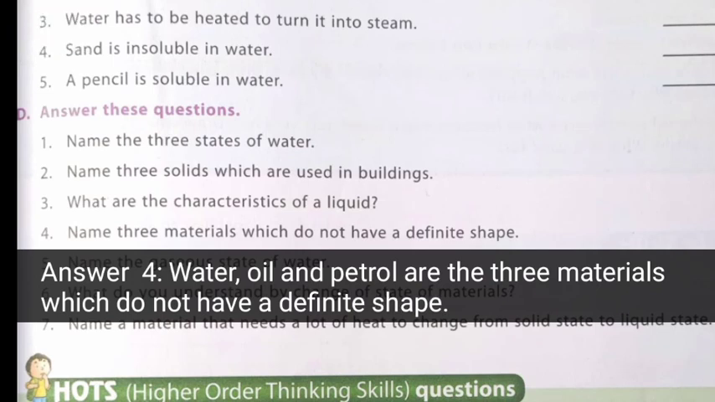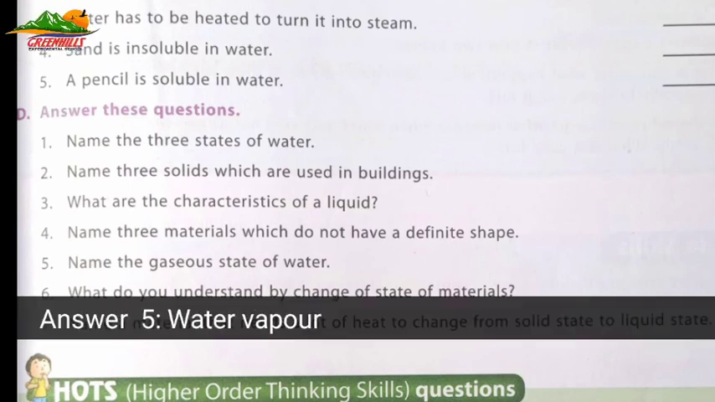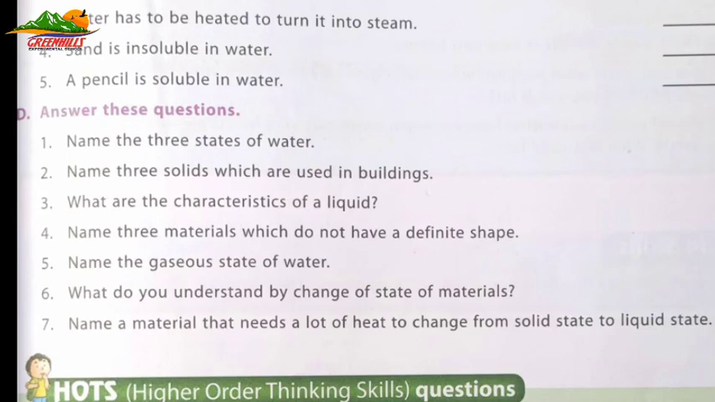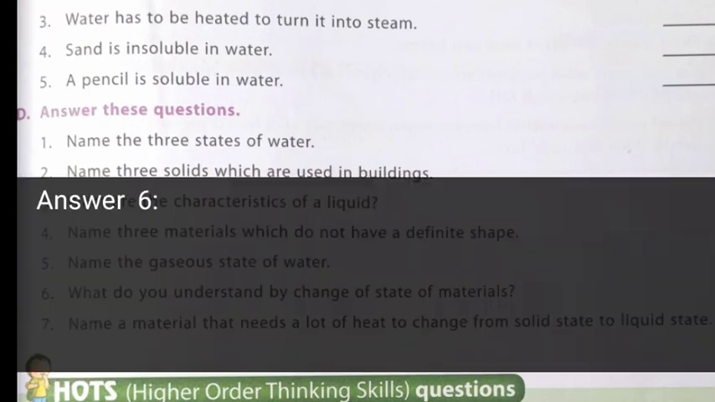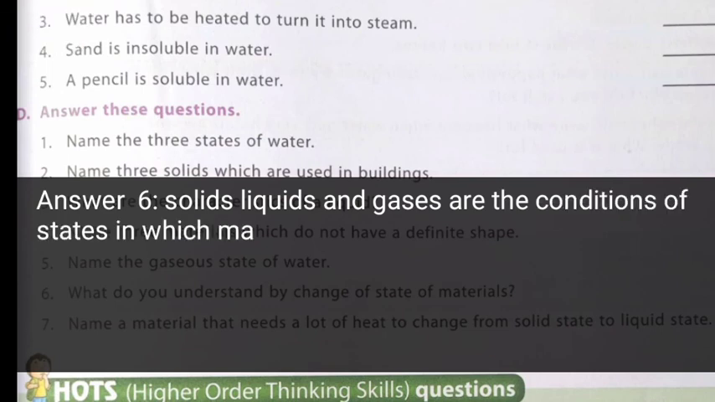Question number 5 is name the gaseous state of water. Answer is water vapor is the gaseous state of water. Question number 6, what do you understand by change of state of materials? Answer is solids, liquids and gases are the 3 conditions or states in which a material can be found.